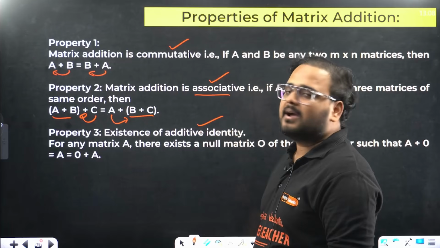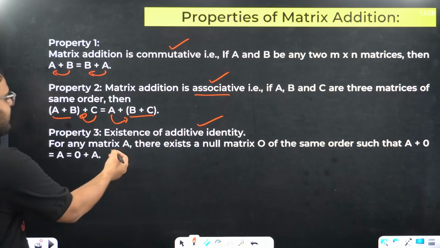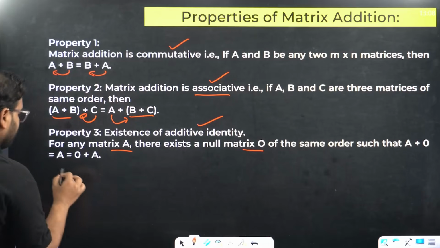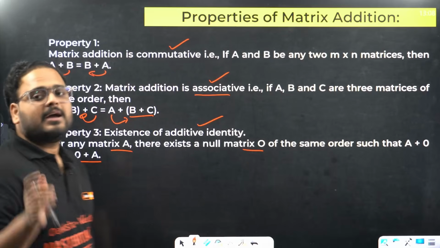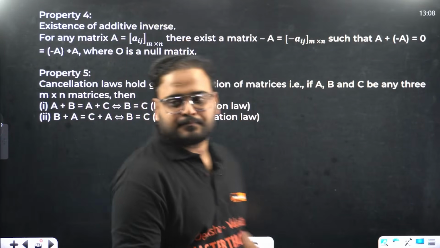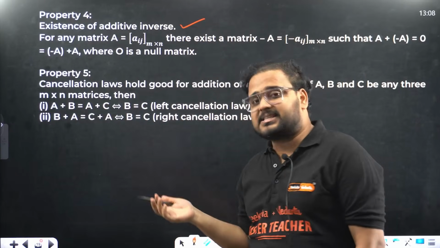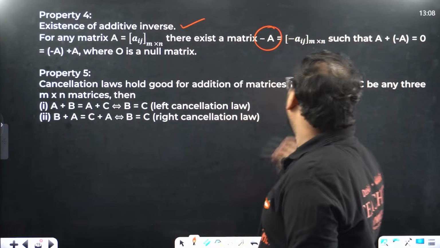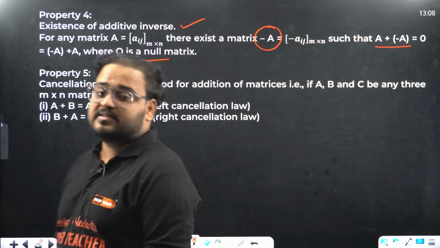This is the existence of additive identity. For any matrix A, there exists a null matrix 0, which works in this way: A plus 0 is equal to A, or 0 plus A is equal to A. 0 is the additive identity for the matrix A. Property number 4, existence of additive inverse. There exists a matrix minus A. When you add A to minus A, or minus A to A, the result will be a null matrix. This is called the additive inverse.